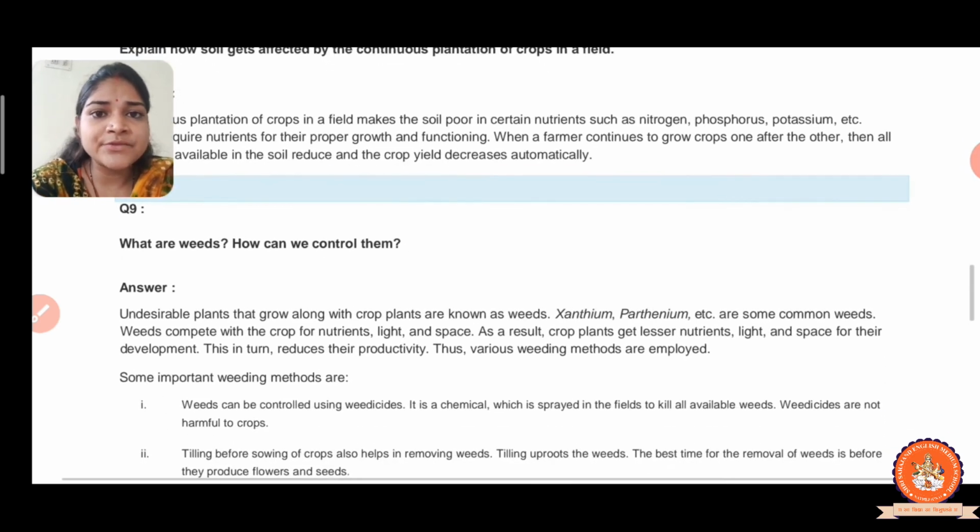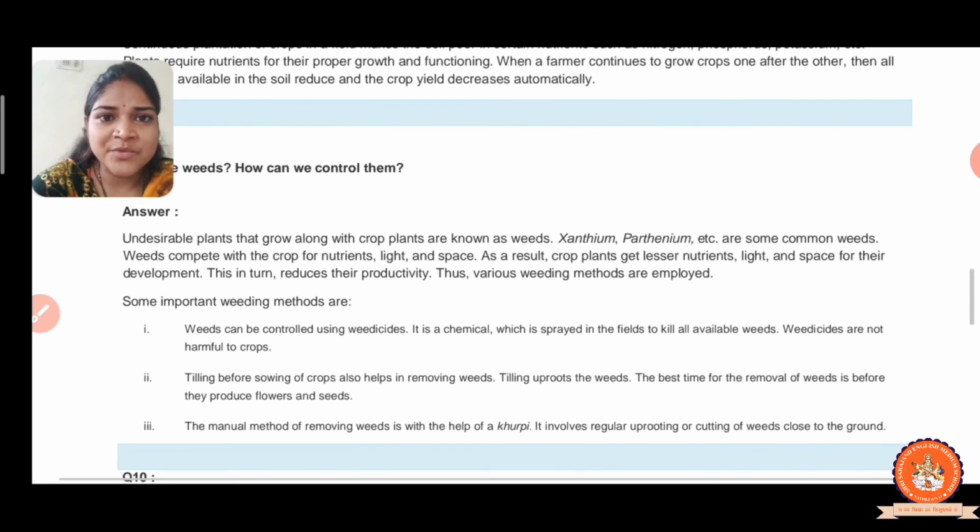Now the next one is question number 9. What are weeds and how can we control them? We already discussed this in the short notes, so this is the same question.